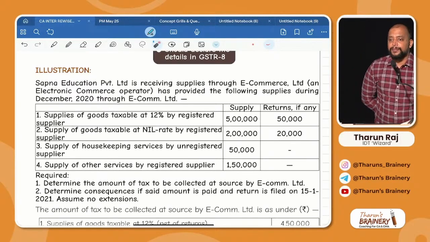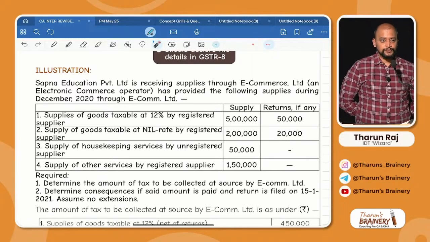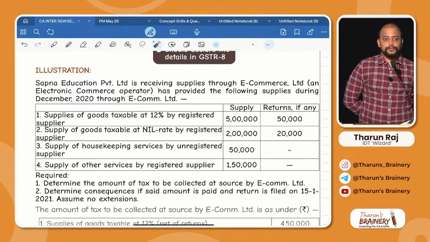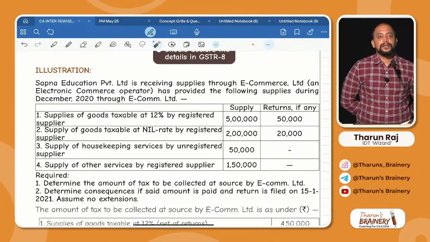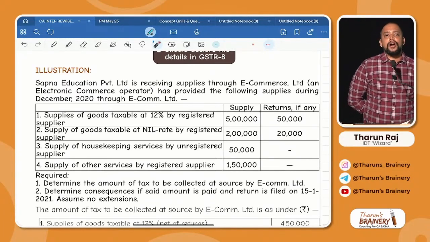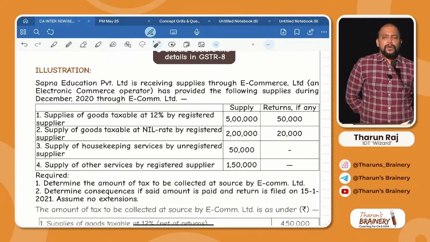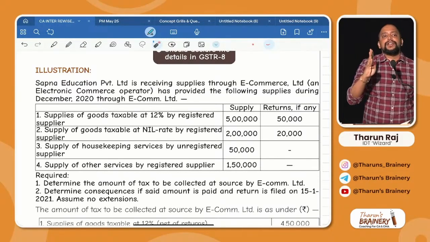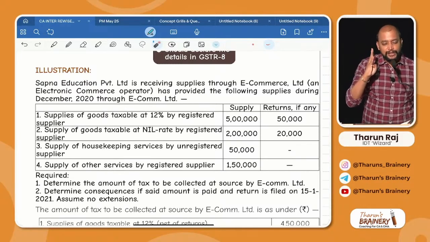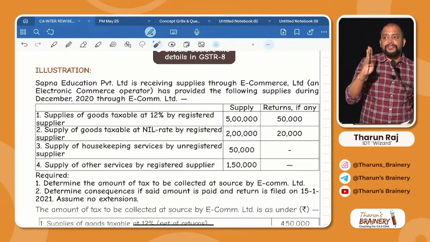Supplier, e-commerce operator. In this case, who will pay GST on the transaction? Supplier, e-commerce operator. Supplier. I heard e-commerce operator. Remember, only 4 notified services. Only for the 4 notified services will the e-commerce operator pay GST on the transaction. What are those 4 notified services?